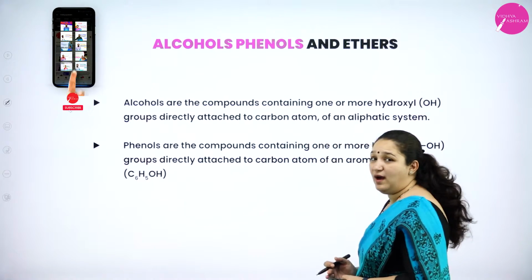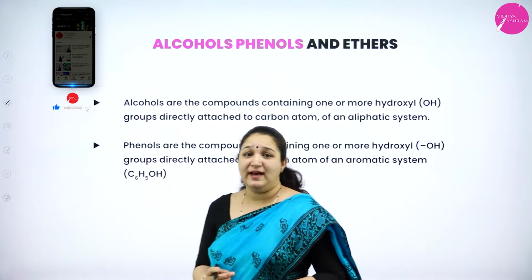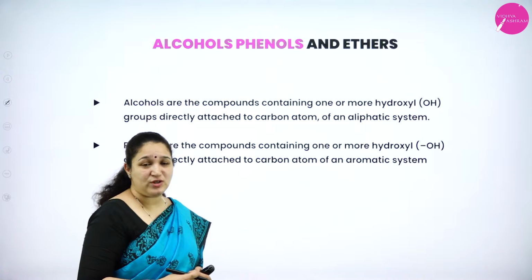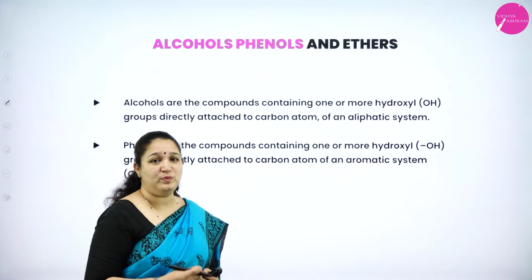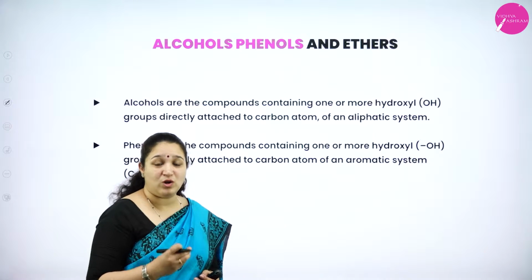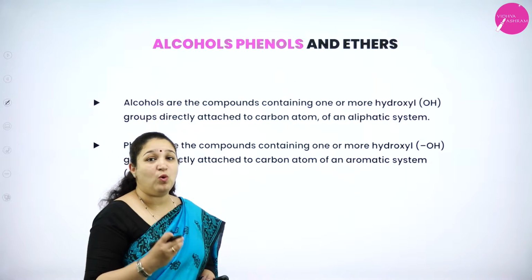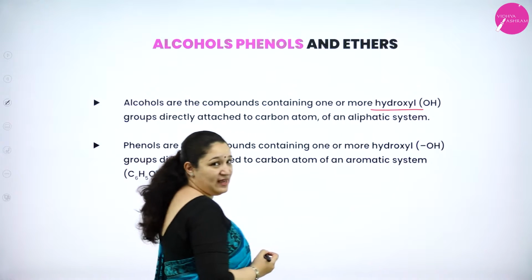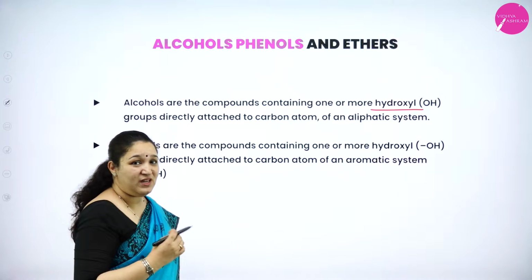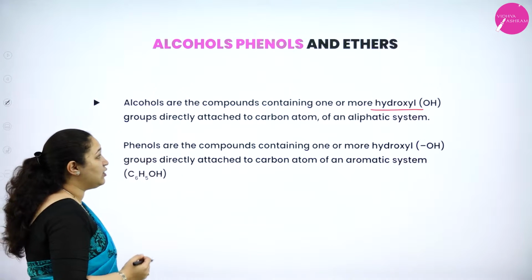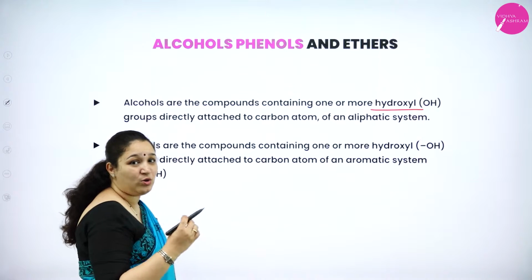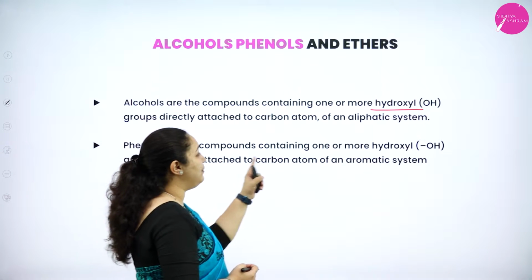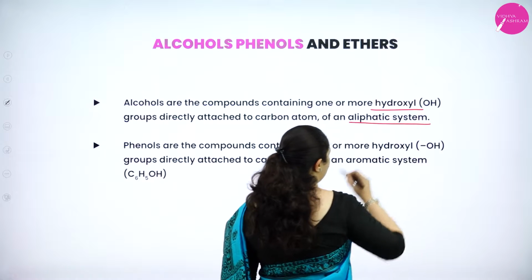First of all, what are alcohols? We know that in hydrocarbons, if we substitute one of the hydrogen atoms with an OH group, we get an alcohol. Alcohols are those which contain an OH group, which is also called a hydroxyl group, isn't it? So, what is the definition? Alcohols are compounds containing one or more hydroxyl groups directly attached to a carbon atom of an aliphatic system.